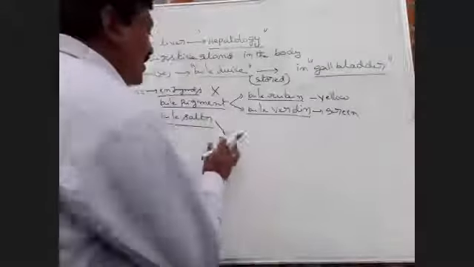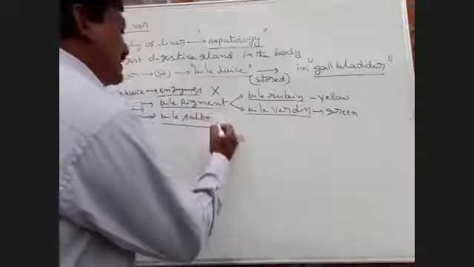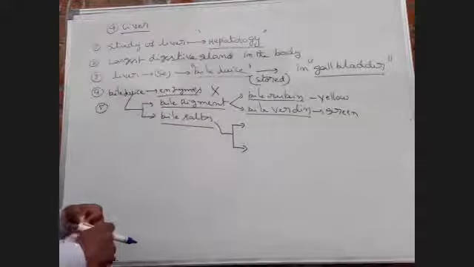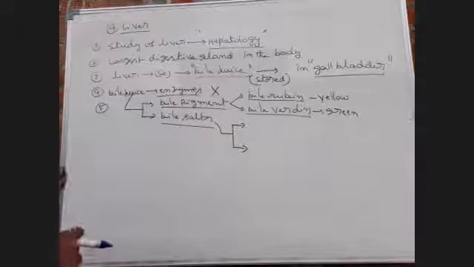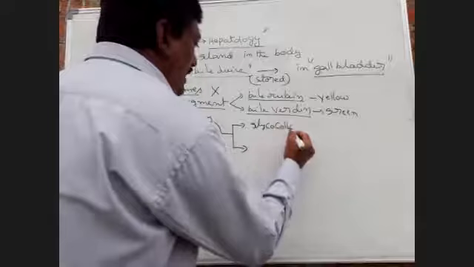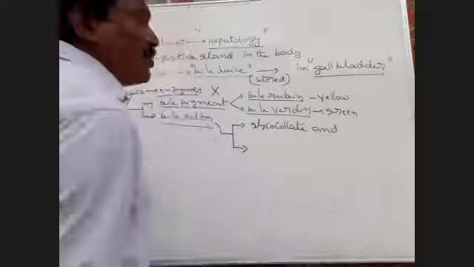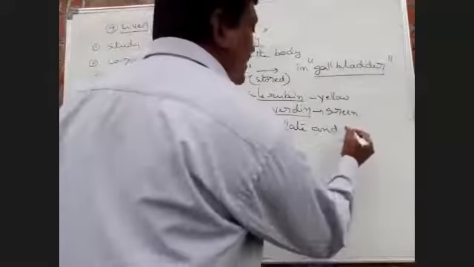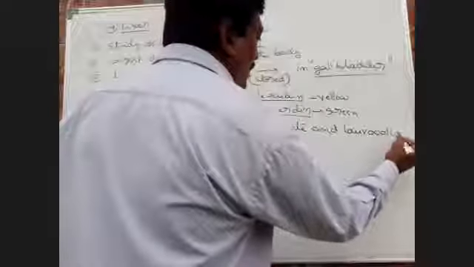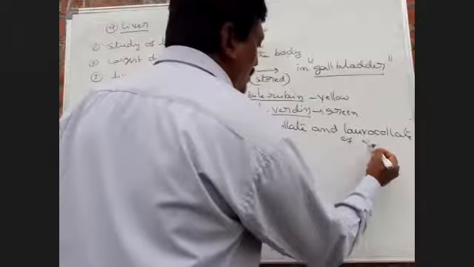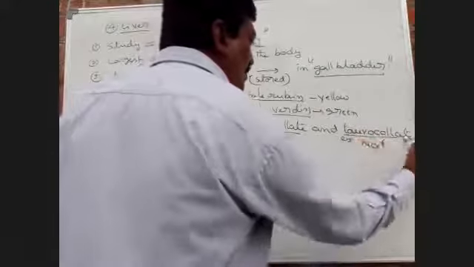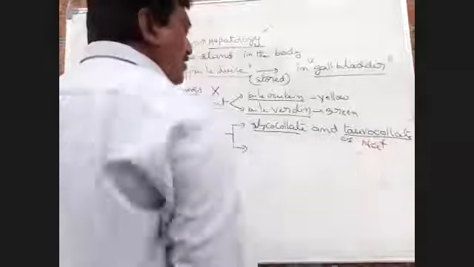The bile salts are divided into two types: glycocholate and taurocholate of sodium, which means sodium glycocholate and sodium taurocholate.